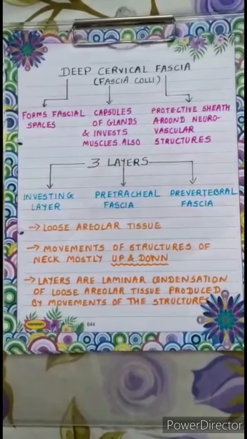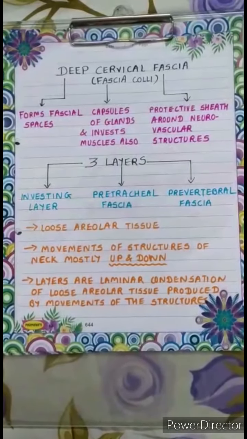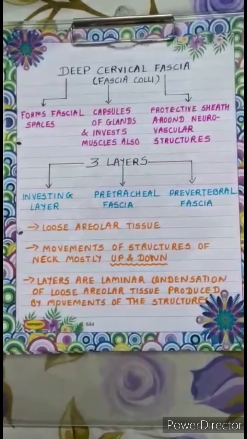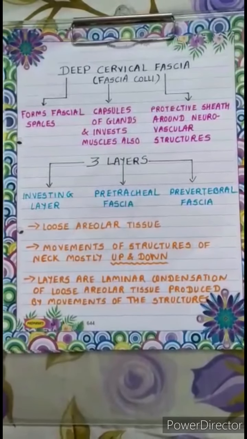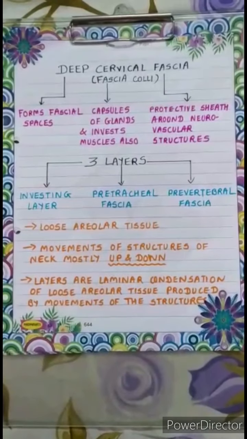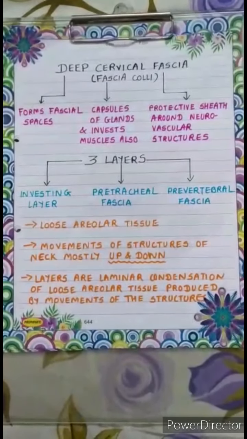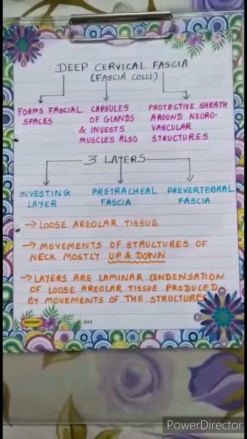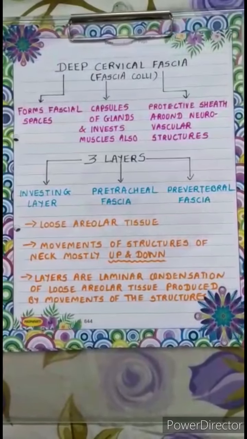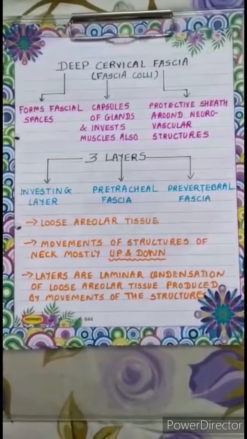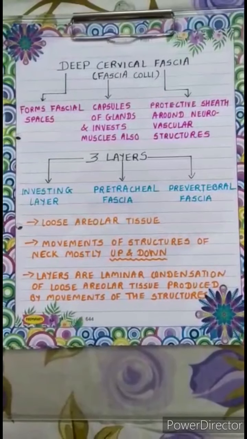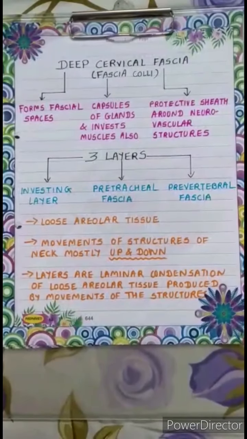Now the layers of this deep cervical fascia form fascial planes to direct the spread of infection or pus in the neck. This deep cervical fascia is made up of three layers: the outermost investing layer of deep cervical fascia, then the pretracheal fascia, and the innermost prevertebral fascia.